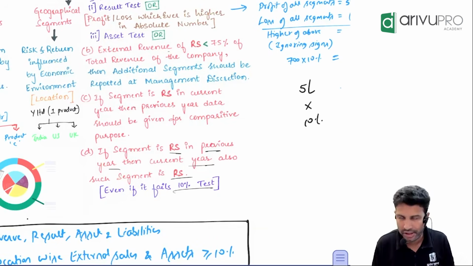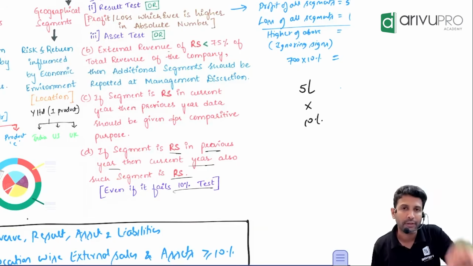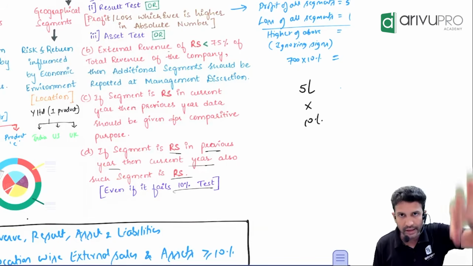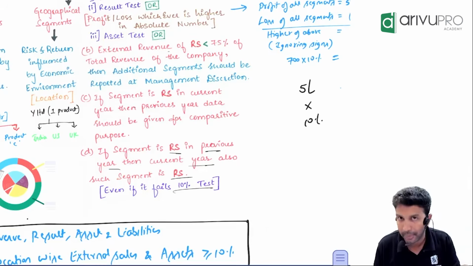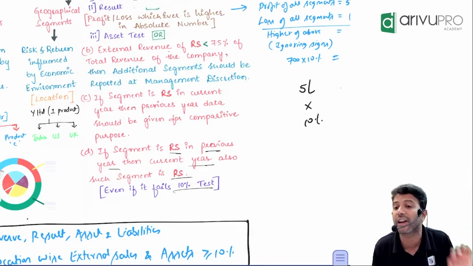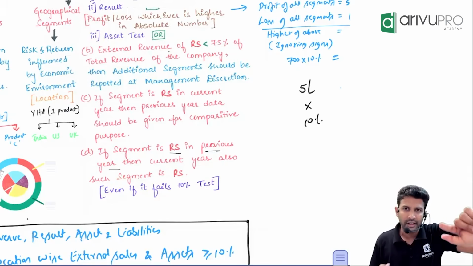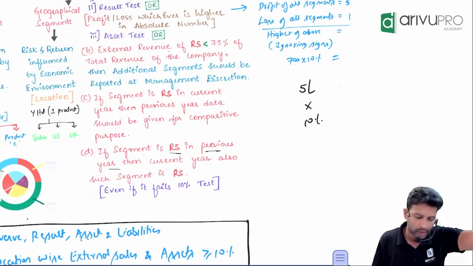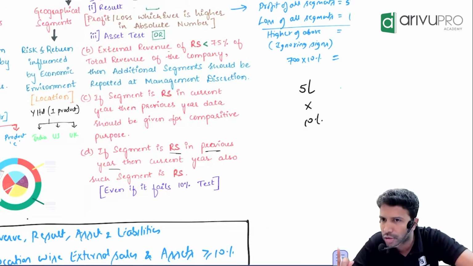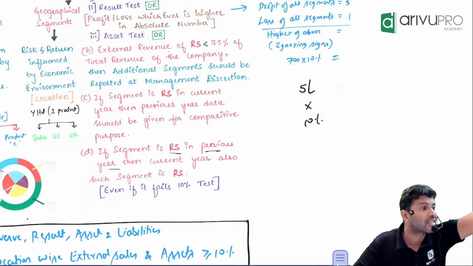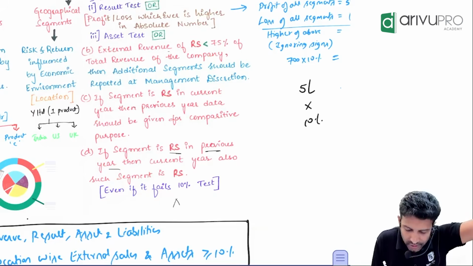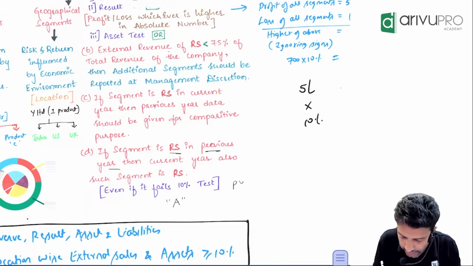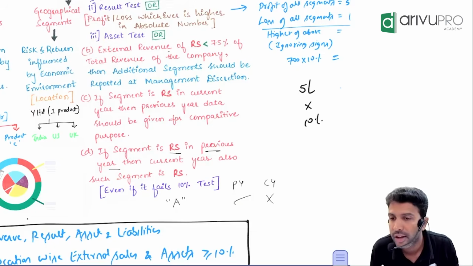It's a cautionary measure. Maybe once again I'll call out that provision. If a segment is a reportable segment in the previous year, then in the current year also it is a reportable segment, even if it fails the 10% test in the current year. Why? A test getting passed means this is a major segment. See, 10% is a big number. So last year that segment passed. Let's say last year segment A passed the test. Current year it failed the test.